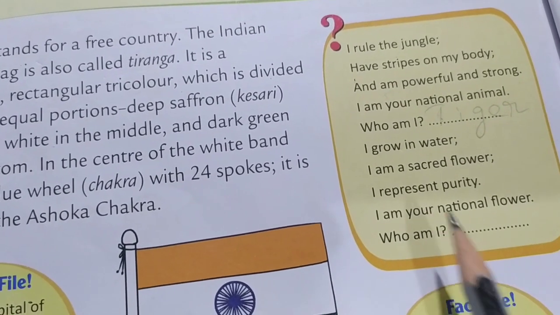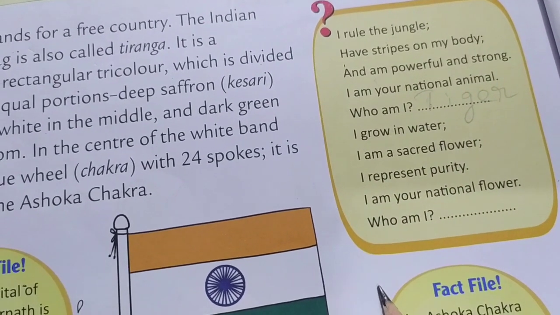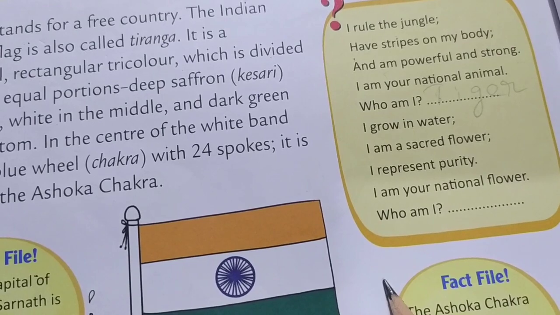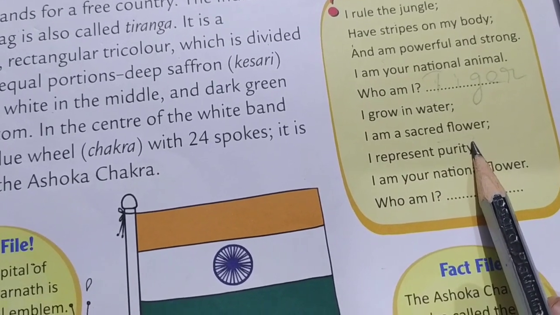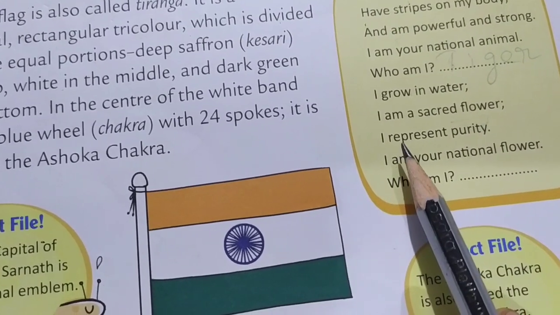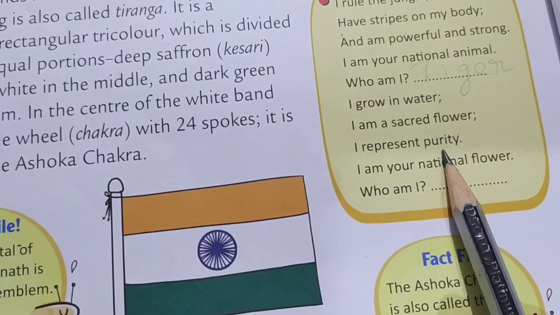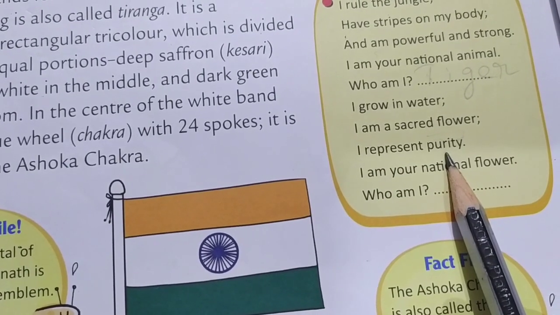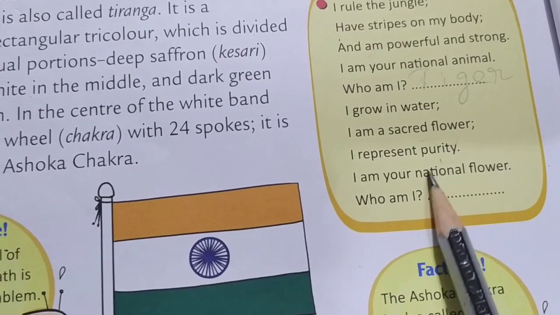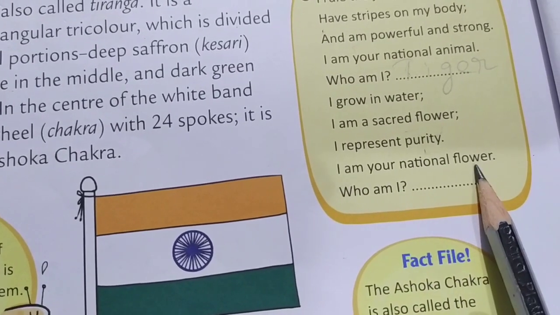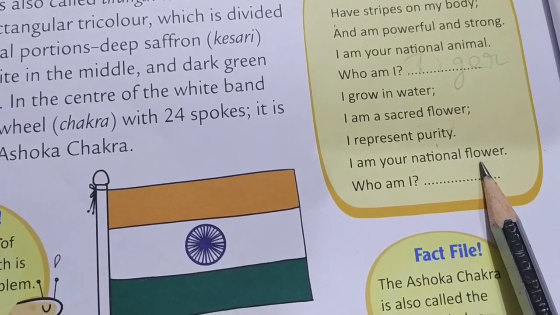Okay, then look next. I grow in water. I am a sacred flower. I represent purity. Then I am your national flower. So all of you identify what is that flower.